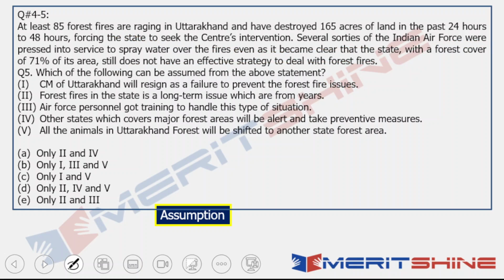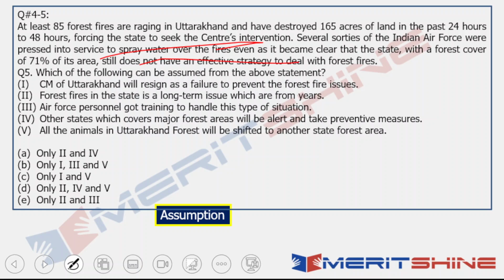Okay. Other states which cover major forest area will be alert and take preventive measures. Well, this is not an assumption. This is a course of action rather. Option 4 is a course of action for other people, right? So they are asking assumption. Assumption is something on the basis of which actions have been taken in the statement.